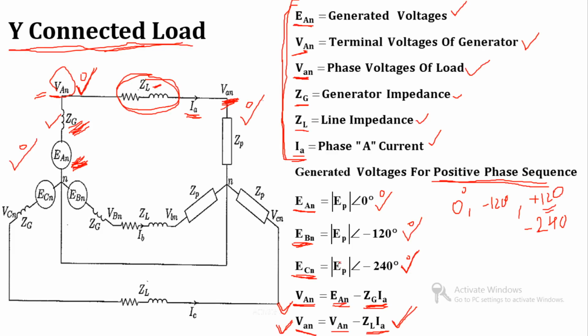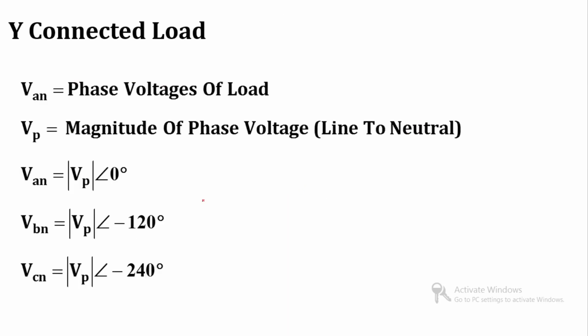Now the way by which we define the phase voltage of the generator, the same way we can define the phase voltage for the load. So again I can take VAN is equal to VP at an angle 0.